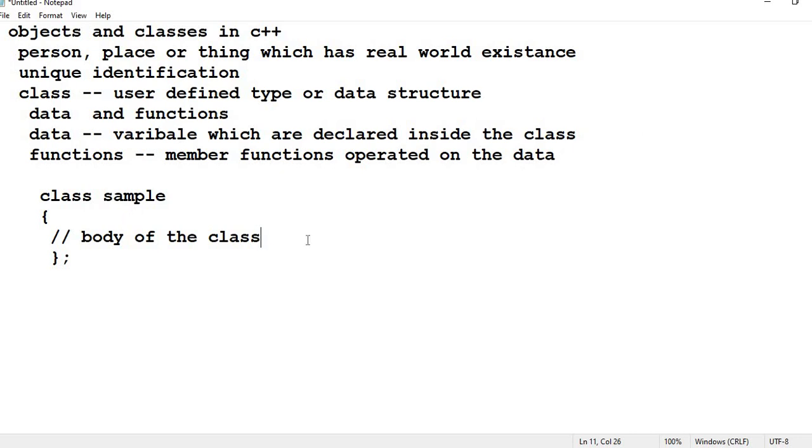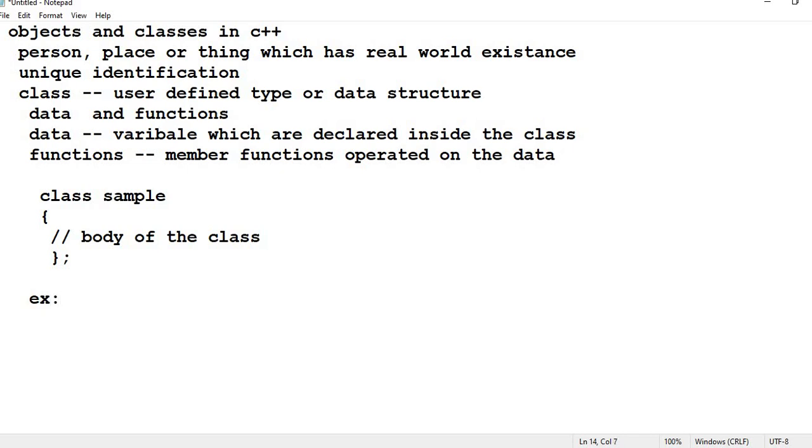Inside the body of the class we can write our logic, declare our data members, and write our member functions to operate on the data. If you want to access the data, we need to go for access specifiers, which we'll discuss in the next video. Now we'll see an example of how to create a class.